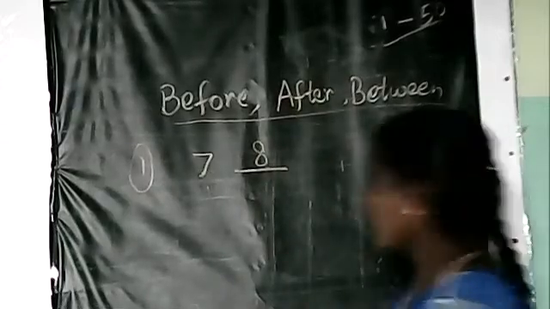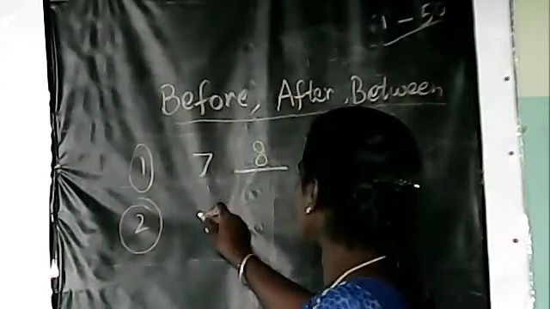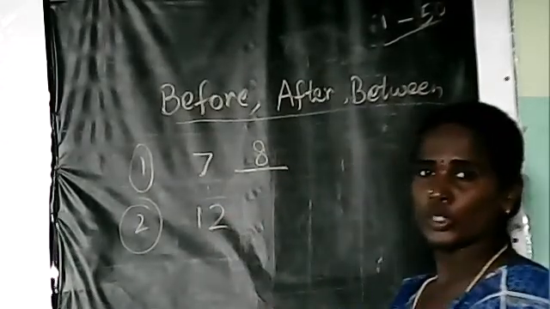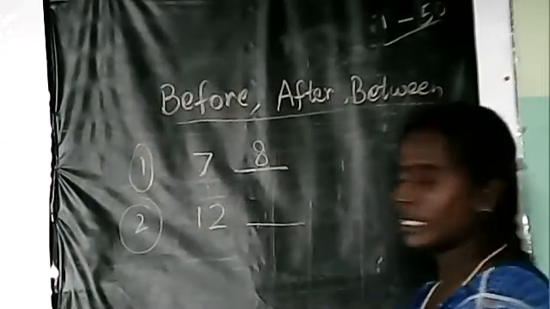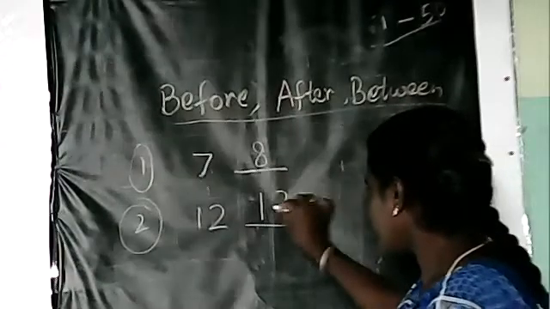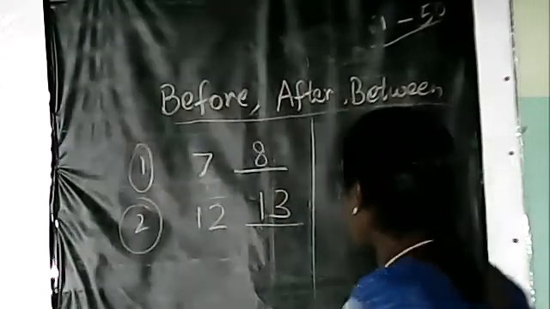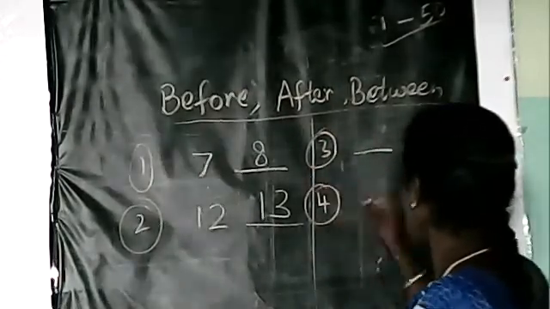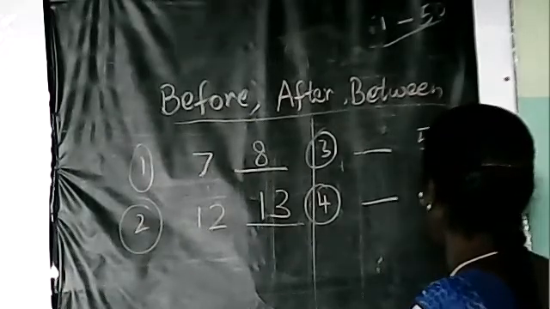Okay, next, see here, this is number 1 to 12. So what number will come here, children? 13. You have to write like this. For before numbers, I will put the dash in front.